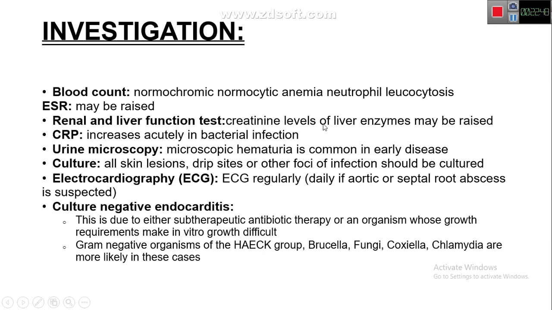Creatinine levels and liver enzymes may be raised. Renal function test is also abnormal. On urine microscopy, since it can lead to glomerulonephritis, we can see nephritic syndrome features like hematuria, blood in the urine. Culture will show the positive organism. ECG can also yield some findings.